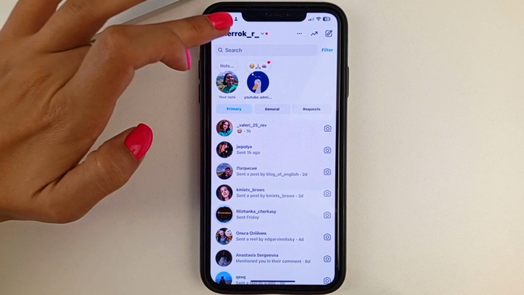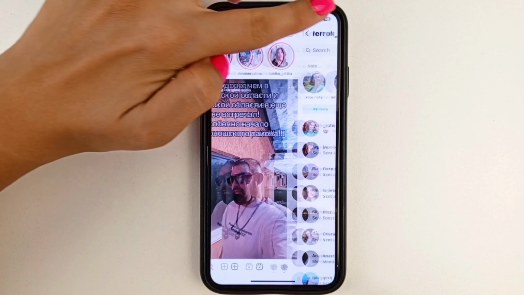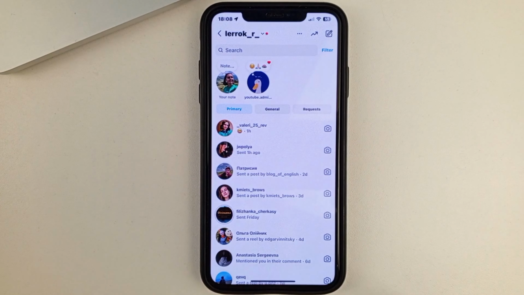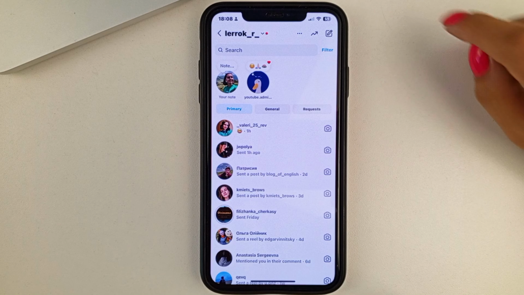So friends, if you're in the Instagram app, you've come to your posts and messages section. And you see that there are notes at the top, and you might have accidentally liked someone's note. Then how do you delete it? It's very easy and simple to do that, friends.